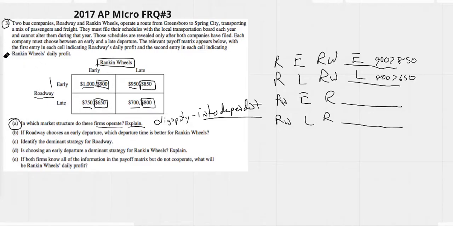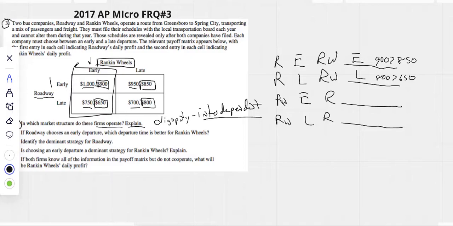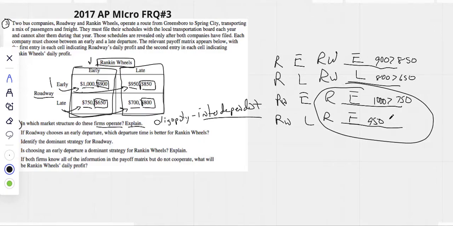Now, instead of Roadway, let's say Rankin makes the choice here to go early. Now we're in these two quadrants. If Rankin goes early, Roadway can either go early or late. Obviously, early for Roadway because 1,000 is greater than 750. If Rankin Wheels chooses to go late, Roadway still has two choices. He can go early, he can go late. He's going to choose early, obviously. Now look at that. Roadway will choose to go early no matter what.